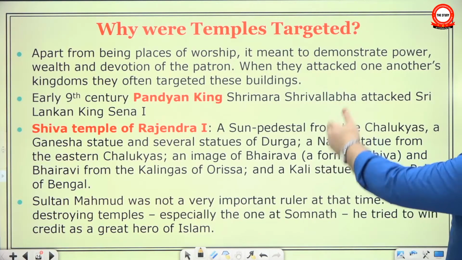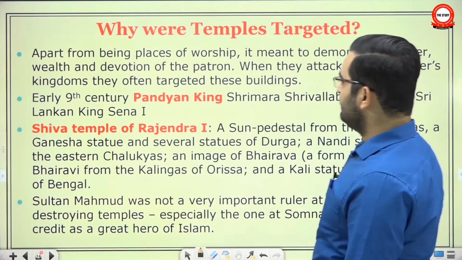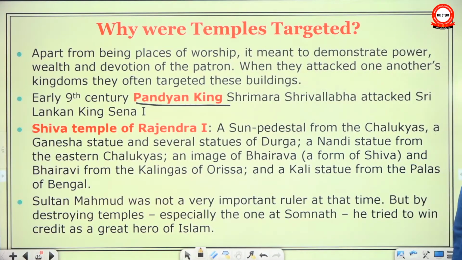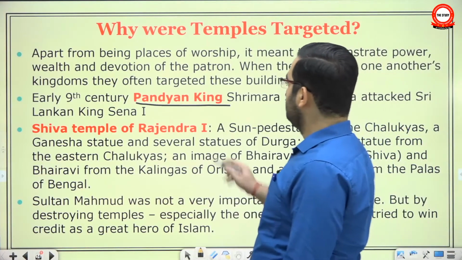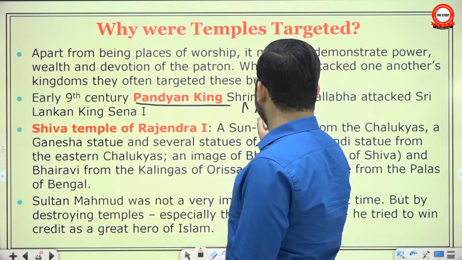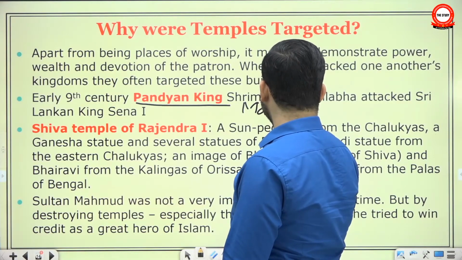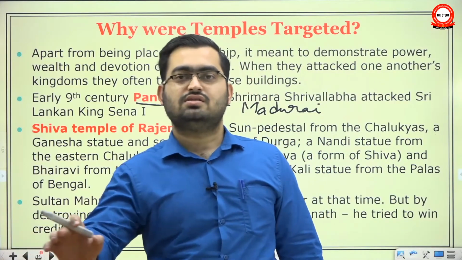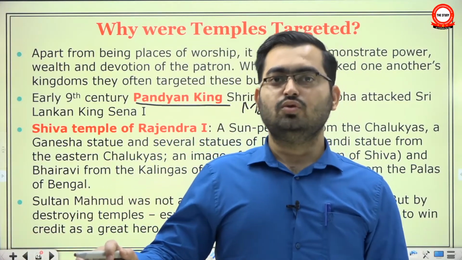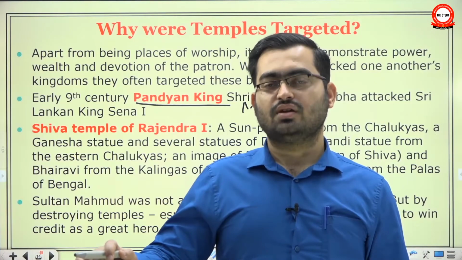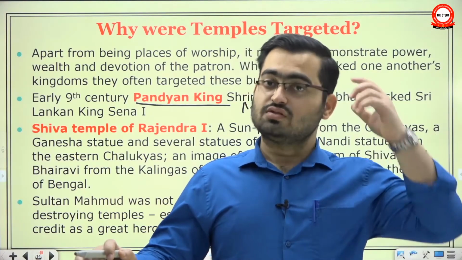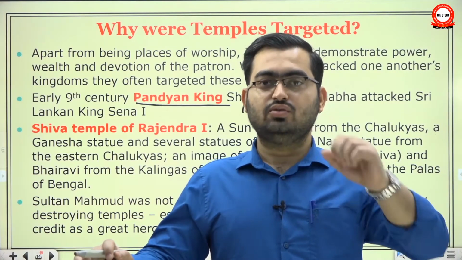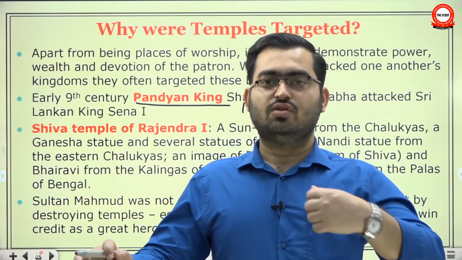And then they have given three sorts of examples. An example from the early 9th century: a Pandyan king, Srimara Srivallabha, attacked the Sri Lankan king Sena I. His capital was Madurai. Now a Buddhist source tells us that when he attacked Sri Lanka, by which time Sri Lanka was fully Buddhist, he looted a lot of Buddha statues, including a statue of Buddha which was entirely made out of gold. He took them from the royal palace and took a lot of wealth and statues from monasteries.